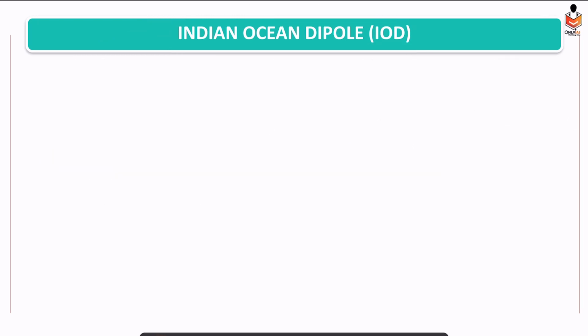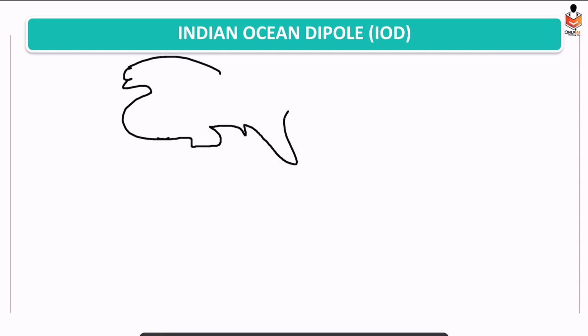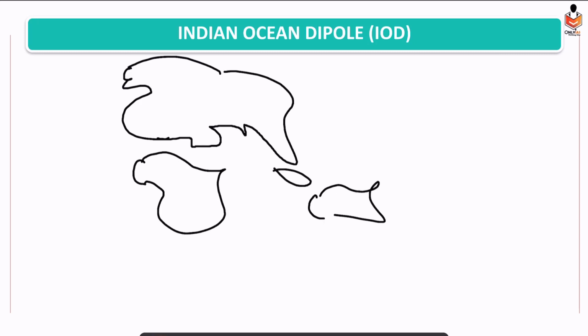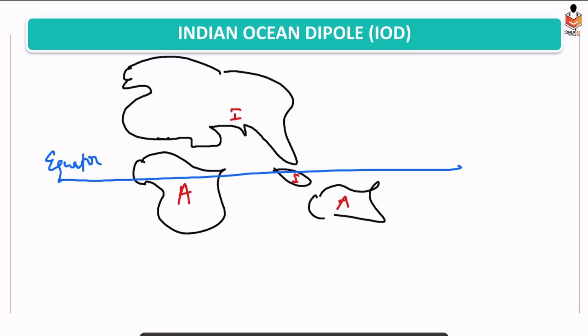So let's have a look at it. Africa, India, Indonesia, Australia. This is the equator.